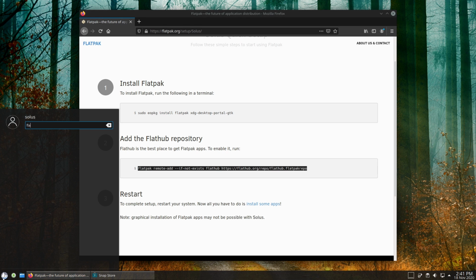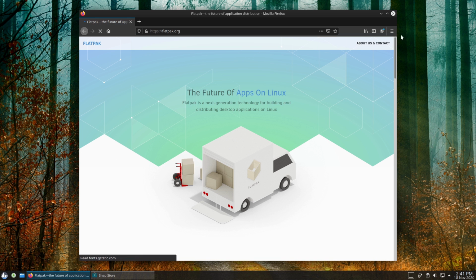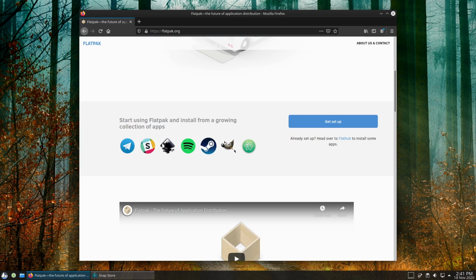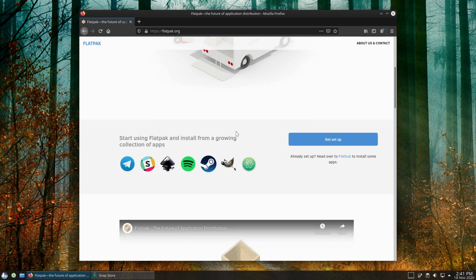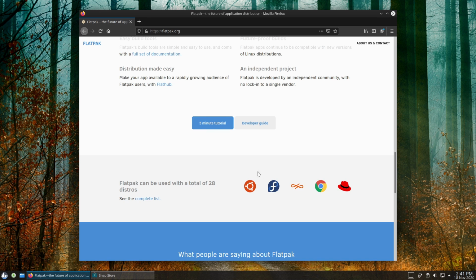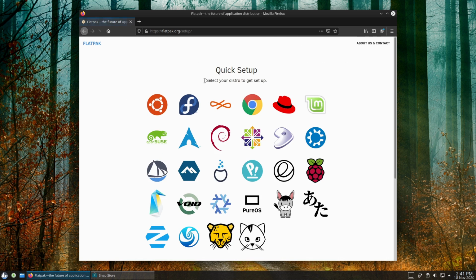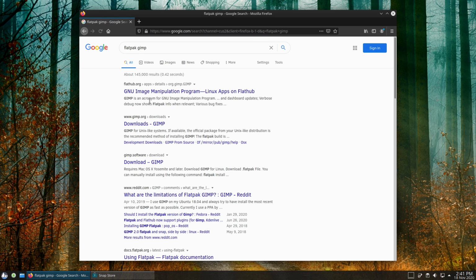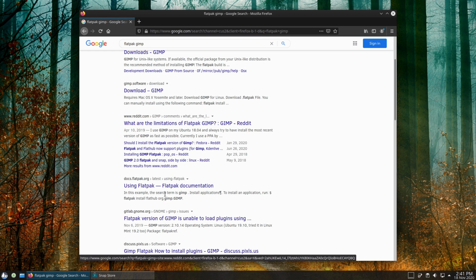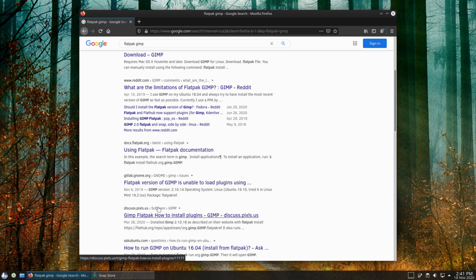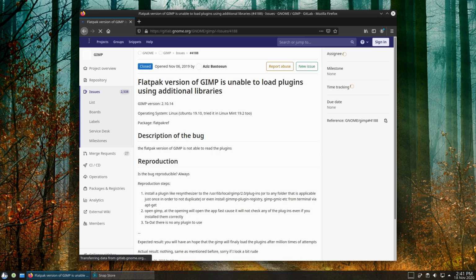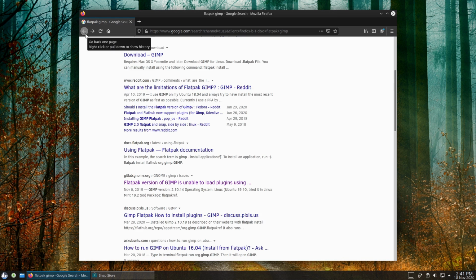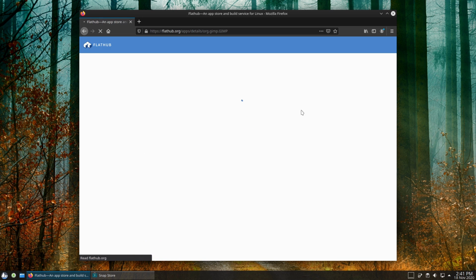So I'm pretty sure that does not give us anything GUI that we can use. But let's go ahead and double check one more thing over here on Flatpak. Because the website, depending on your system, you actually have the ability to install things from the individual systems. So let's see if we can grab the complete list. Give me Flatpak. Let's go with Flatpak GIMP. I had this website earlier, and now I just can't find it because we're recording live, and of course, every single time, that's the first thing on the list.